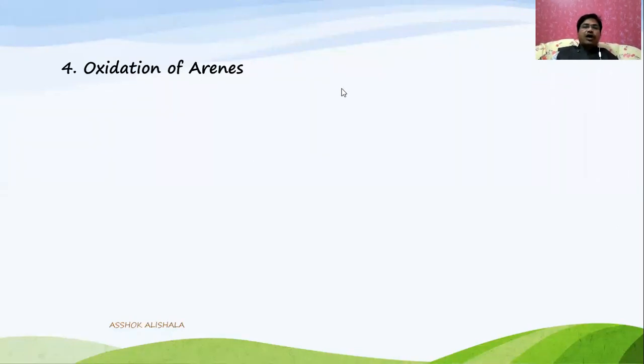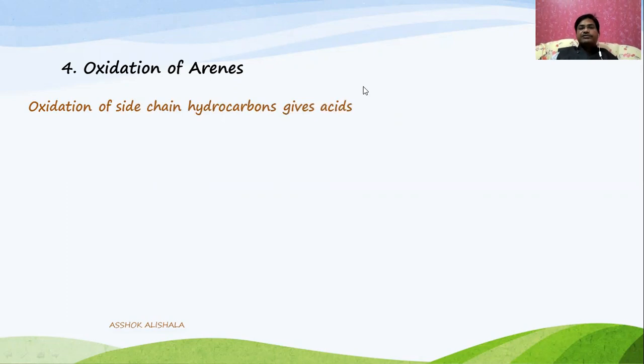Let us see how aromatic carboxylic acids are prepared by the oxidation of arenes. Oxidation of side chain hydrocarbons gives acids. That means side chain hydrocarbons, irrespective of the length of the side chain on the benzene ring, when oxidized with potassium permanganate, always give benzoic acid.